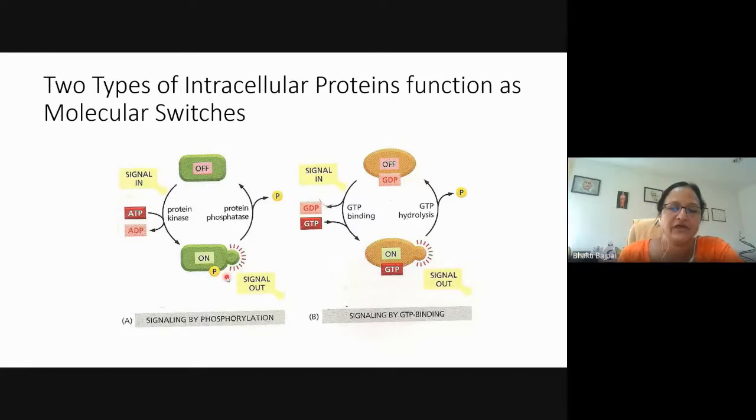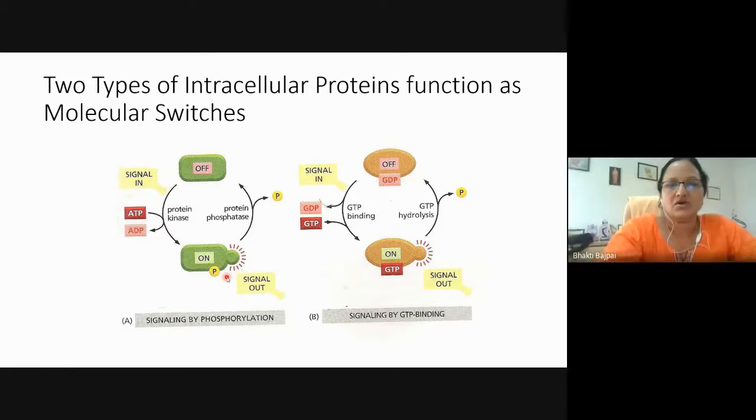So in the case of phosphorylation, we have seen that when the protein is phosphorylated, it is in the active form, right? But it is not always the case. Sometimes the addition of the phosphate may lead to the inactivation of the protein.